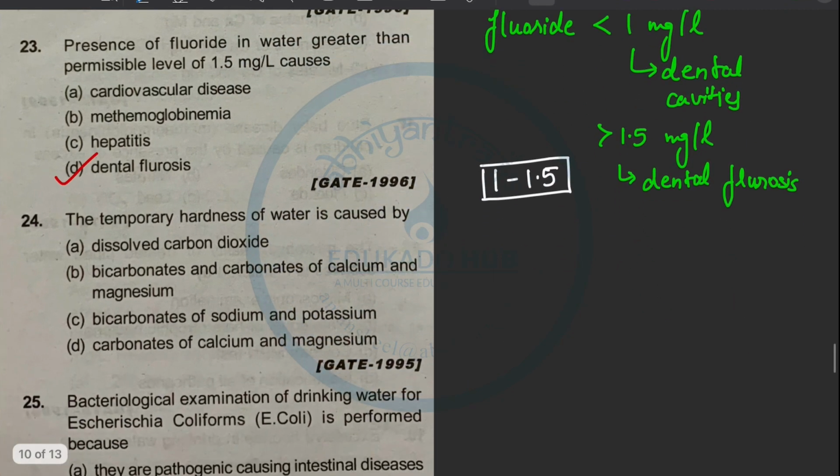Now next is 24. The temporary hardness of water is caused by, we have already discussed, temporary hardness is caused by bicarbonates of calcium and magnesium, that is not there. So we can take bicarbonates and carbonates of calcium and magnesium. Temporary hardness can be removed by the boiling process. So by the boiling we can remove bicarbonates and carbonates of the hardness.